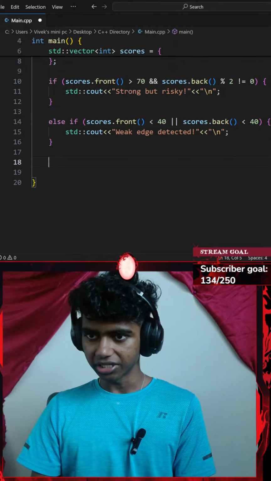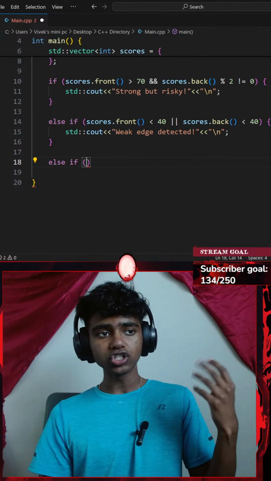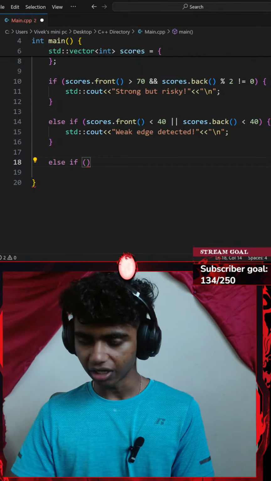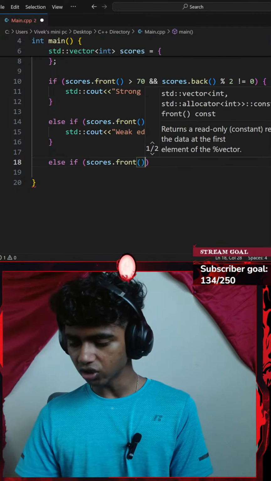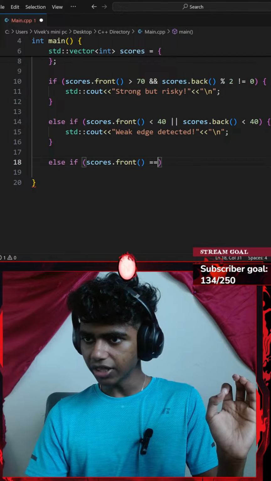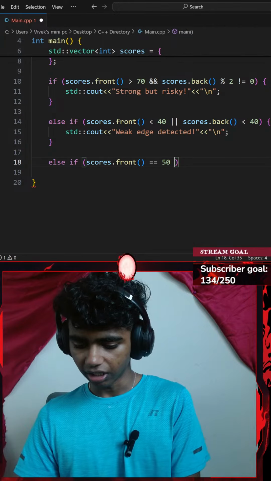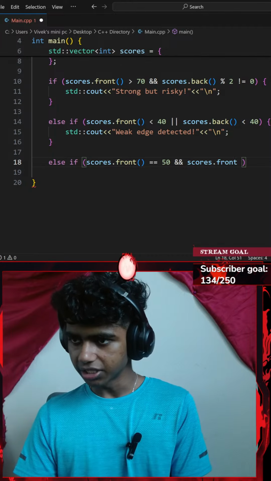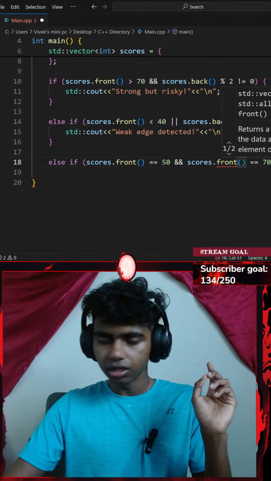Okay, so let's go with another else if. I'll go with an else if, add a pair of parentheses. Else if the first score is between 50 and 70. So if my scores vector dot the front function, if my front score is either equal to 50, and 70. I'll go with and my scores dot front is equal to 70. My scores dot front.